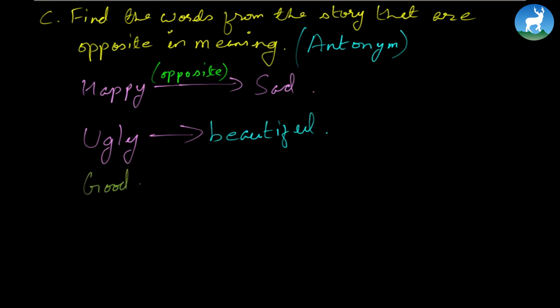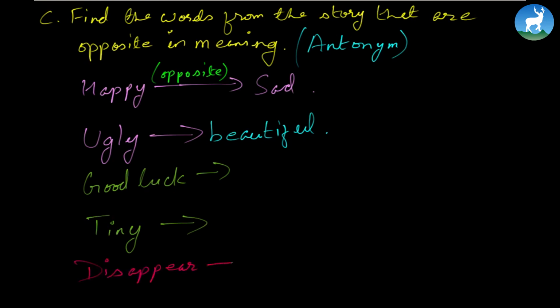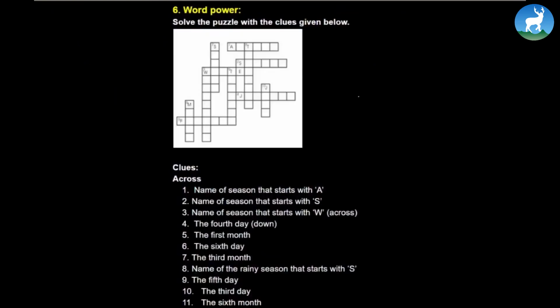Similarly, as I proceed further, good luck. I know you already know this. Find the words opposite to good luck now, okay? Next is tiny. Again, very simple. Remember, if you don't know the meaning of tiny, you can refer to a dictionary, or you can again start doing the vocabulary word we have taught you. Disappear. Again, you can find its opposite meaning, which is right in the passage. Let's continue the exercise.